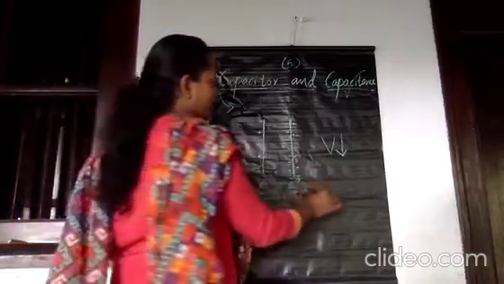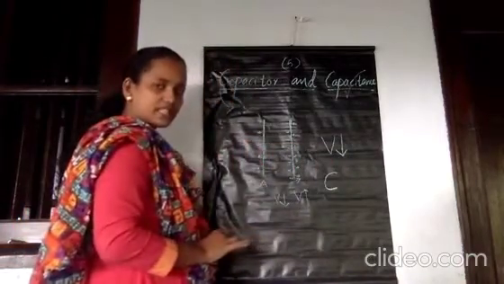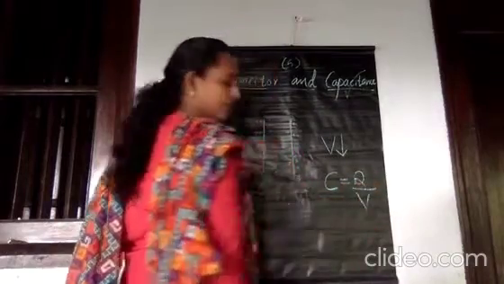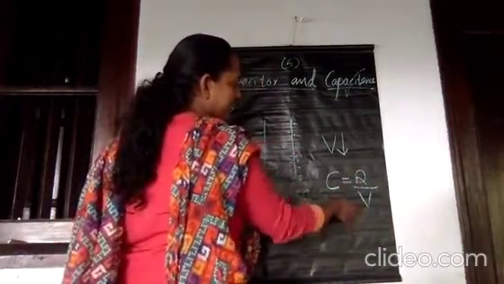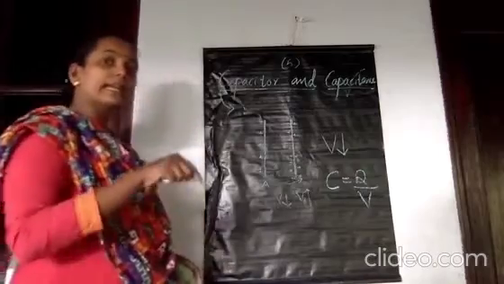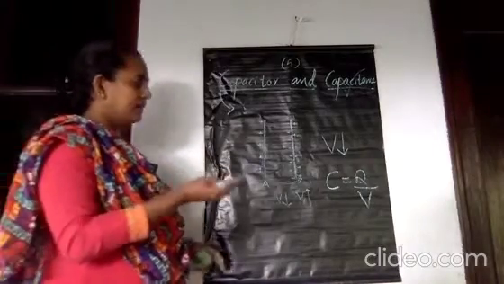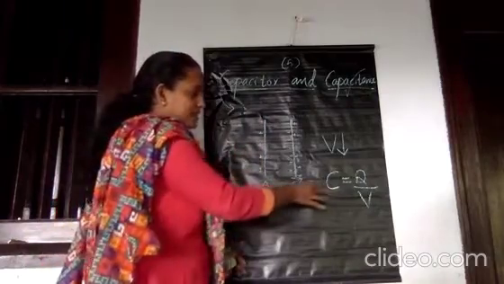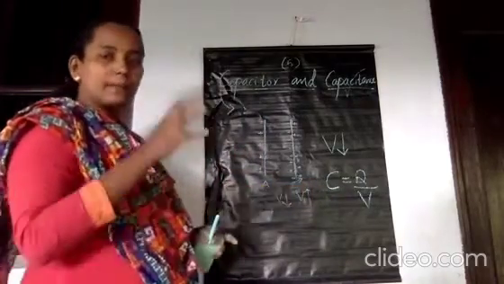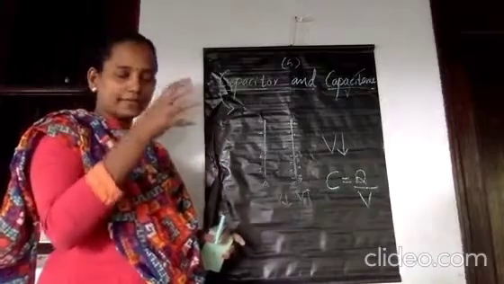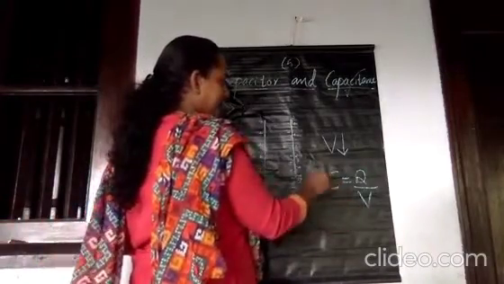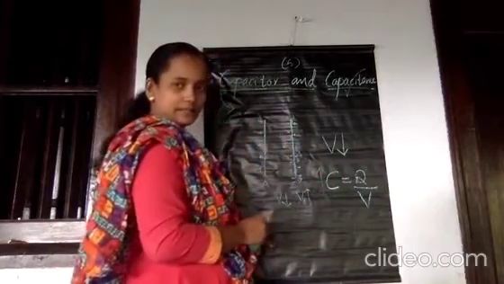Potential decreases means what will happen to the capacitance of the capacitor? Capacitance C is Q by V. Therefore, if potential decreases, capacitance increases. That means we can store more charge there. Why? Because capacitance is the measure of the ability of the conductor to hold charge. So when potential decreases, capacitance increases.